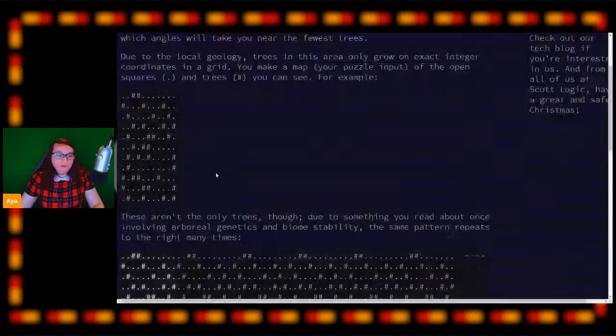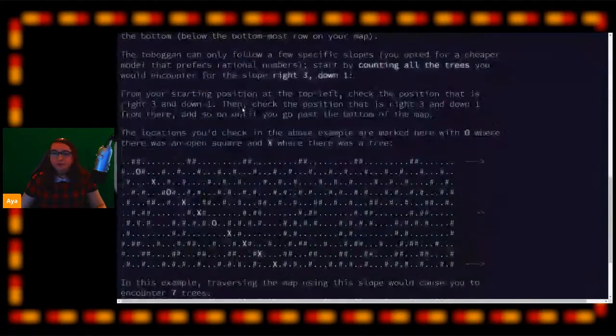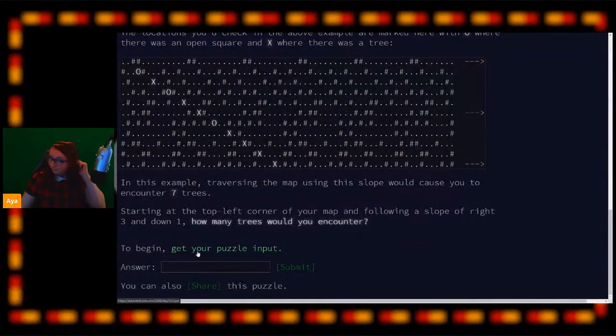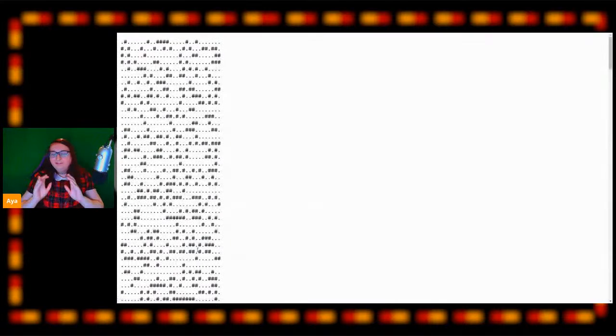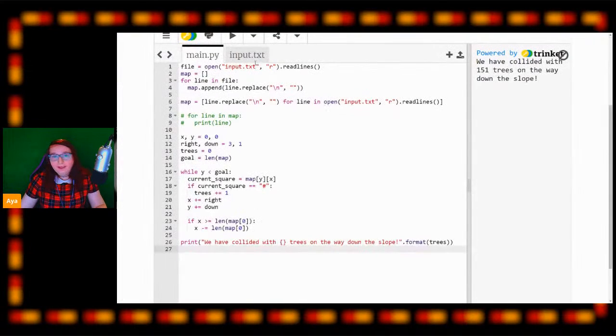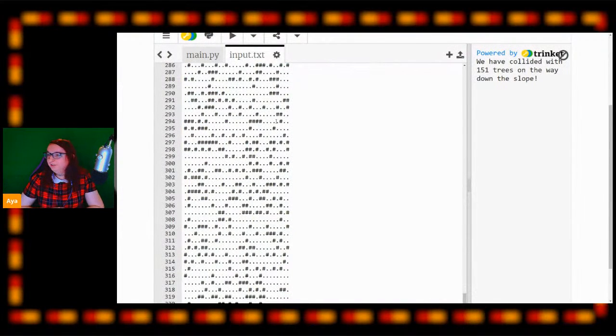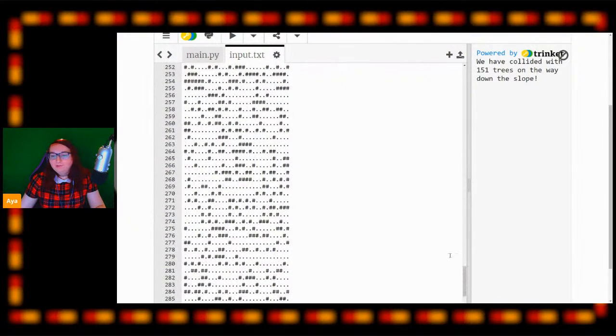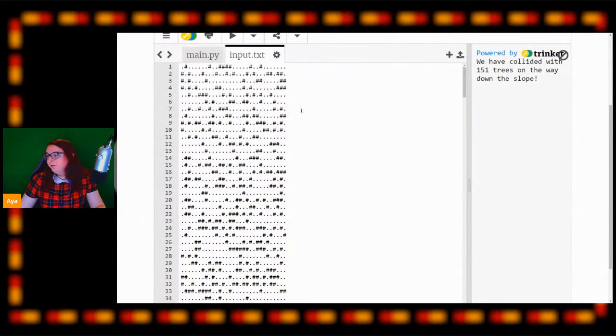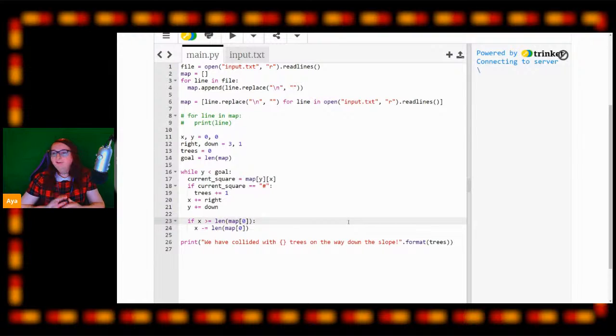So now you need to, like I mentioned, go to the bottom of the page and click the button, get your puzzle input. And this is the crux of Advent of Code. You have your own unique input that you copy and paste into the input.txt like so, and you now use this bit of data to actually get your puzzle solution. So again, I'm going to run that, and I'm hitting 151 trees. You might be hitting more. Hopefully you're hitting less. We don't want to be hitting too many trees on the way down the slope.